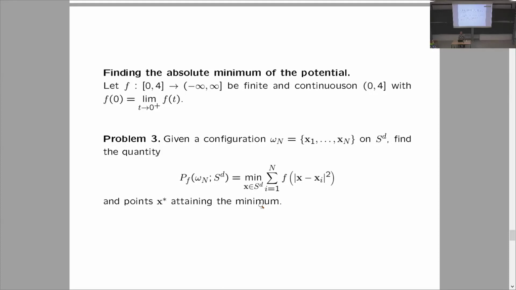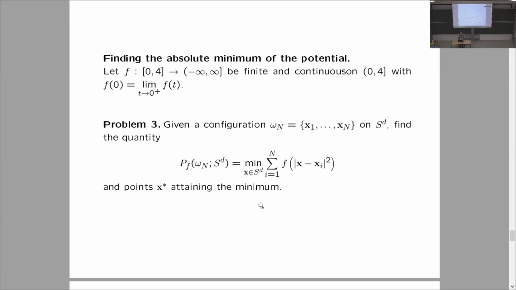And as the third part of the talk, we will discuss the problem of minimizing the potential over the unit sphere. So again, I mentioned that Stolarsky, Rafailov, and Nikolov also found the absolute minimum of the potential for equally spaced points on the unit circle, regular simplex, cube, and cross-polytope. So they found the minimum as well.